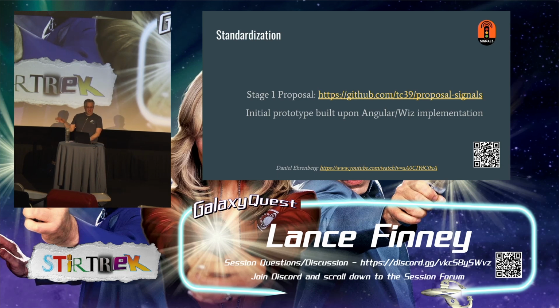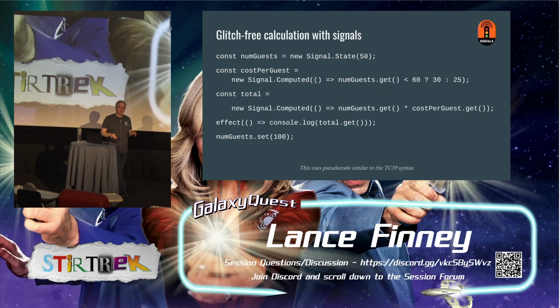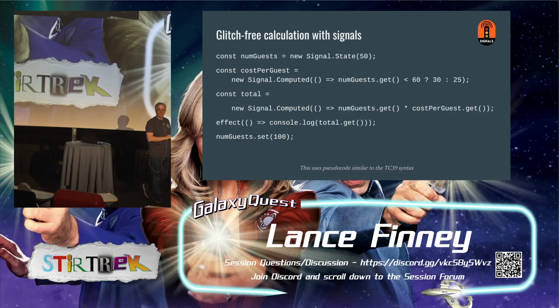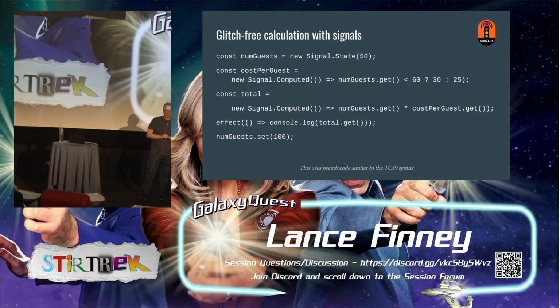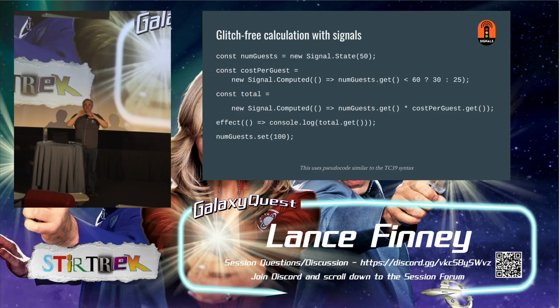Now that was a lot of hand waving. Let's start looking at some code. And I'm going to start with some kind of pseudocode that is based on that standardized syntax. And we're back to our room rental calculation. So again, we're going to start with our number of guests, but instead of just starting with 50, we're going to wrap it in a signal. So we have this new signal of .state of 50, and now we have a box or a cell that has a value.